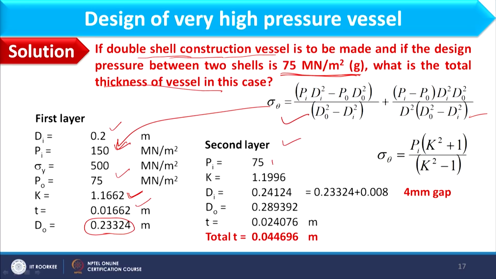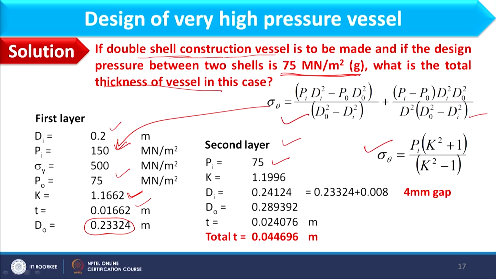In the second layer I have a pressure of 75 mega Newton per meter square. What happens in the second layer? The inner side pressure is 75 mega Newton per meter square, while the outer side pressure is atmospheric only, which in gauge would be equal to 0. So I will use this particular equation to determine the thickness of the second layer.